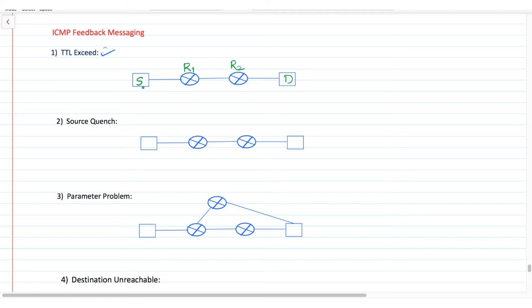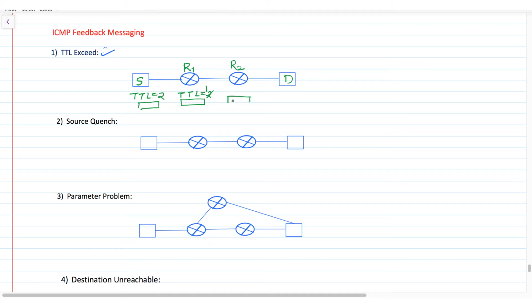So suppose this source wants to send an IP packet to this destination with the TTL value equal to 2. When this packet reaches router R1, it will receive TTL value 2 and will decrement it by 1, meaning the new TTL value is 1.